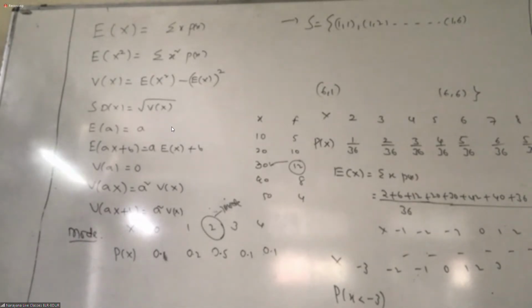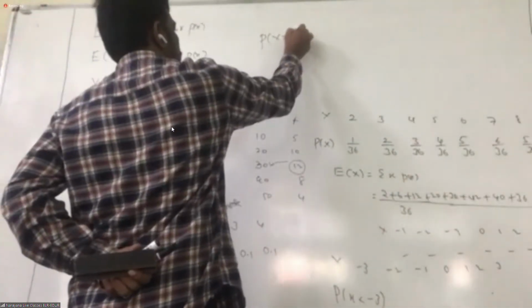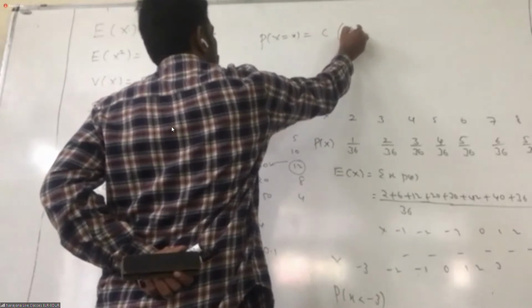Second question, P of x equal to c into (2 by 3) power x, they have given some relation. This is the probability mass function. P of x equal to small x is c into (2 by 3) whole power x.